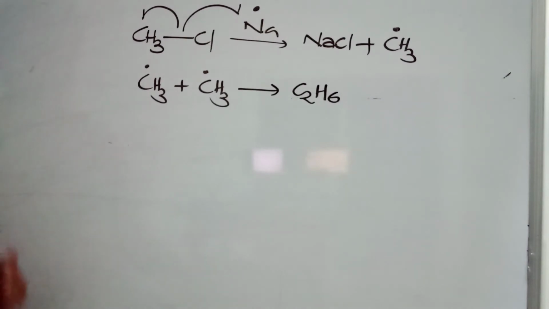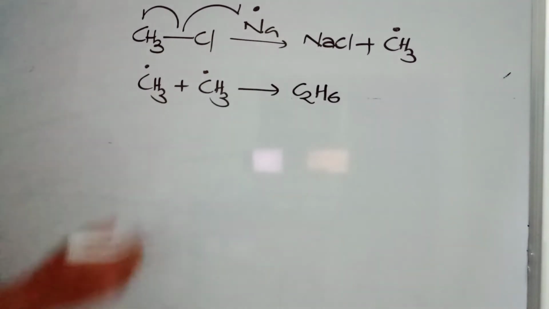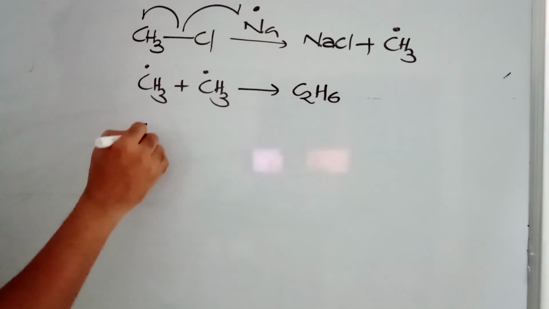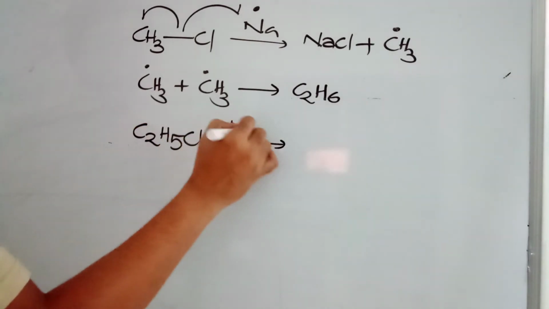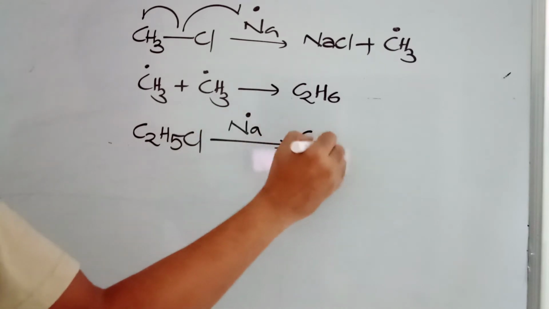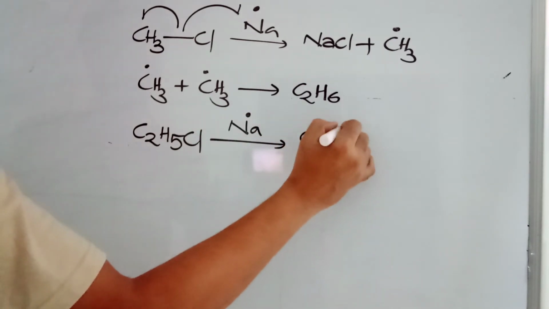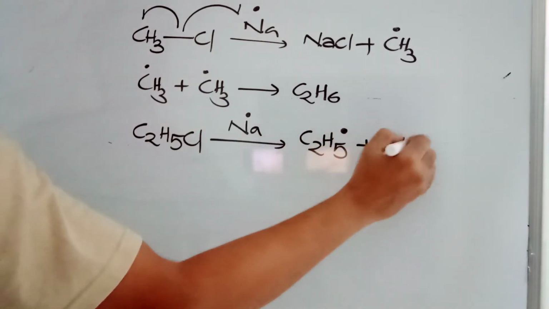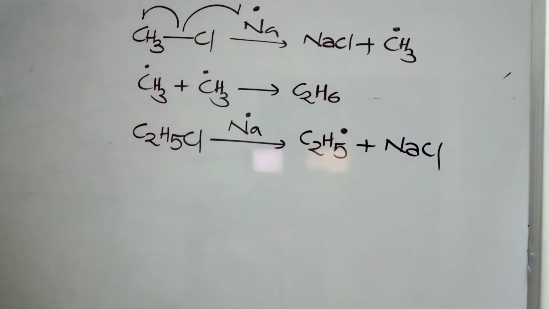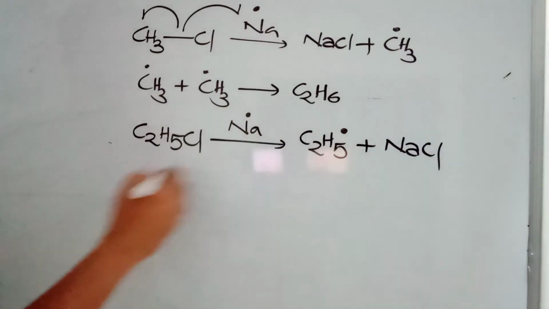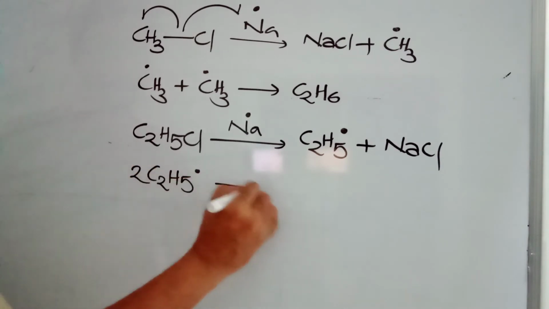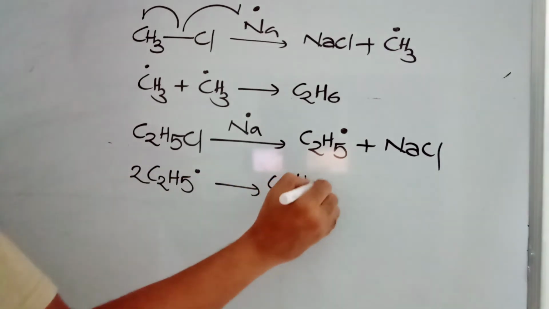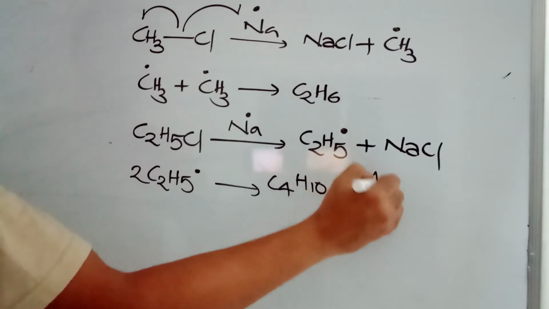You can ask now, what is the proof for this reaction? The proof is, for example, if you are having C2H5Cl, when you are treating with sodium with one electron, you are expecting your C2H5 free radical plus NaCl. Correct? That's absolutely right. C2H5 free radical can join with another C2H5 free radical to form C4H10. This is what we are expecting. This is major, you can say.